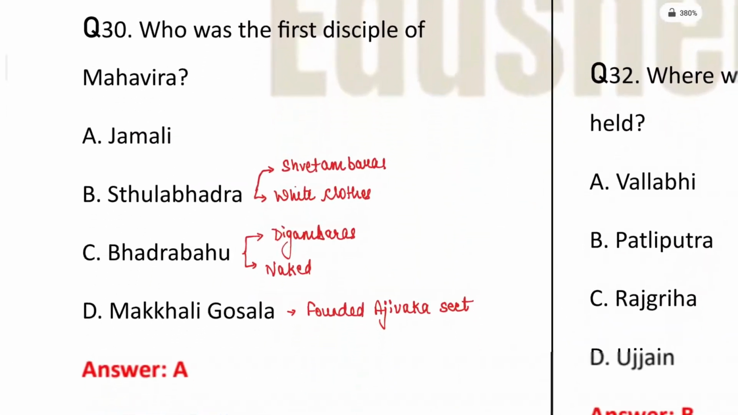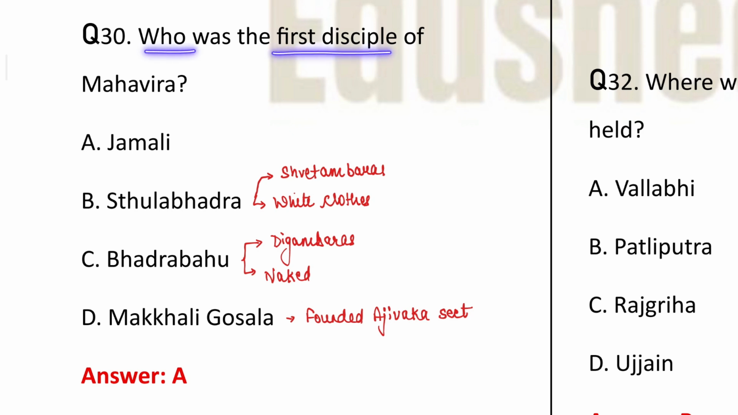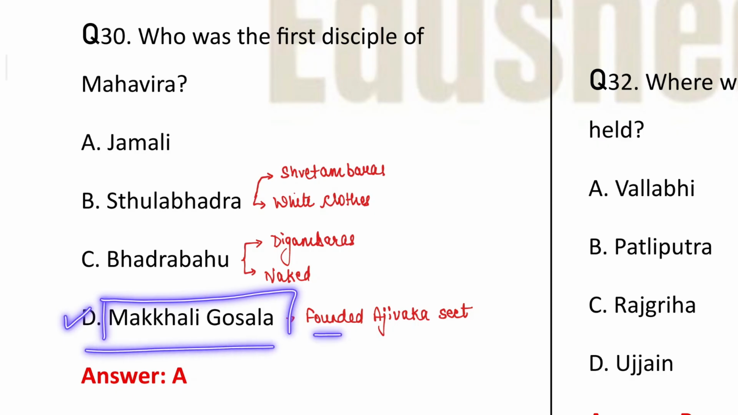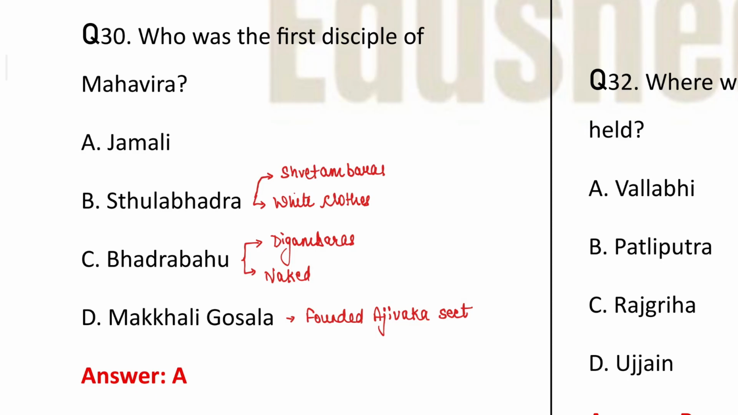Now next is, who was the first disciple of Mahavir? Jamali is the correct answer. Jamali was the first disciple of Mahavir. Next is स्थूलभद्र, भद्रबाहु and महाकली घोष. महाकली घोष के बारे में मैंने आपको बता दिया था कि he is also known as the founder of the आजीविका sect. He is the founder of the आजीविका sect.